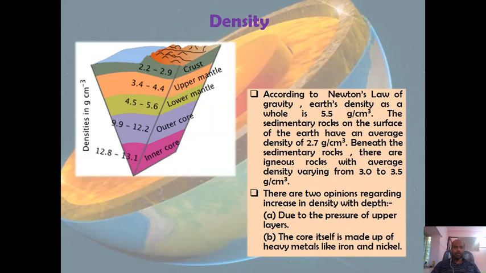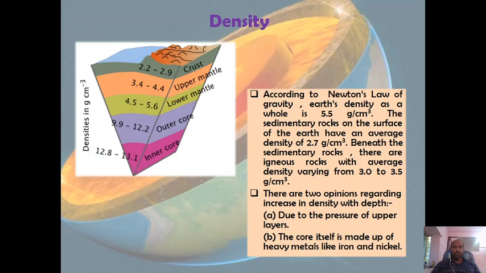To understand this, you have to go through this diagram that is showing different layers within the Earth's interior. If you observe this diagram, you will find that the inner core has to bear the pressure of the overlying 4 layers. The outer core has to bear the pressure of overlying 3 layers. Like this, the lower mantle has to bear the pressure of 2 layers, the upper mantle has to bear the pressure of 1 layer, and the crust has no pressure of any kind of layer over it.